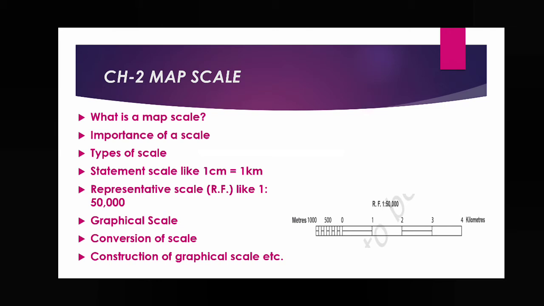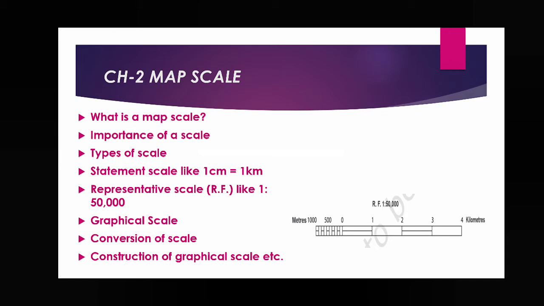So here you can see 1 centimeter is the map distance and 1 kilometer is the ground distance. On the ground, between 2 points, the original distance is 1 kilometer. You cannot represent 1 kilometer in the same form on the map. It is impossible, so we have to reduce it.